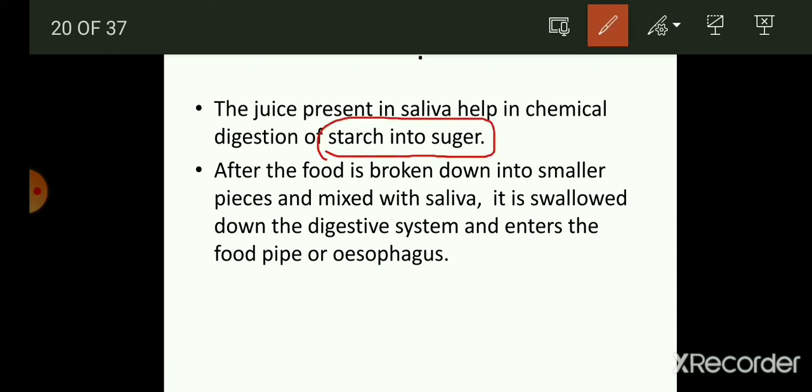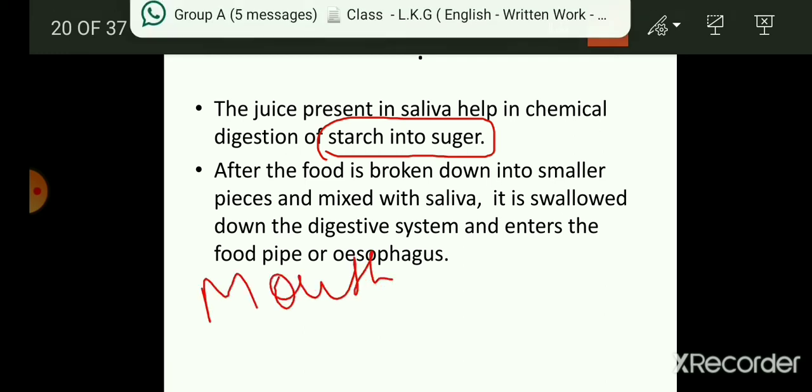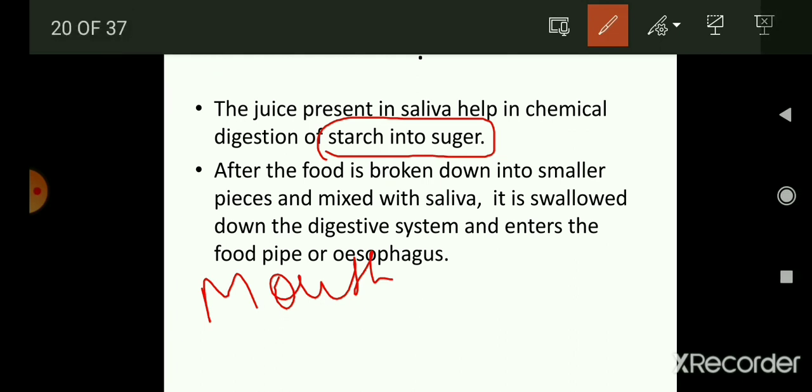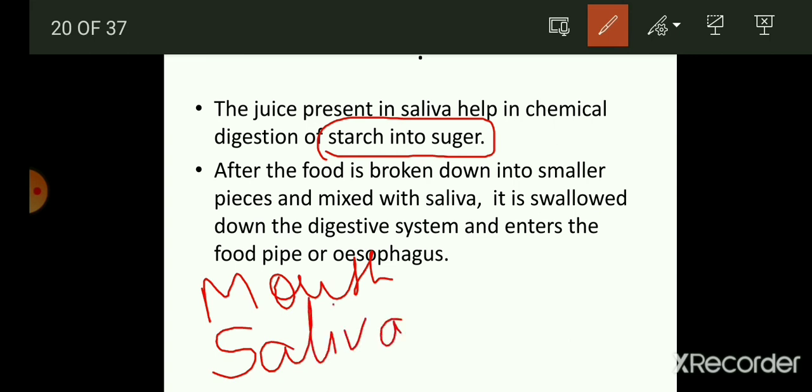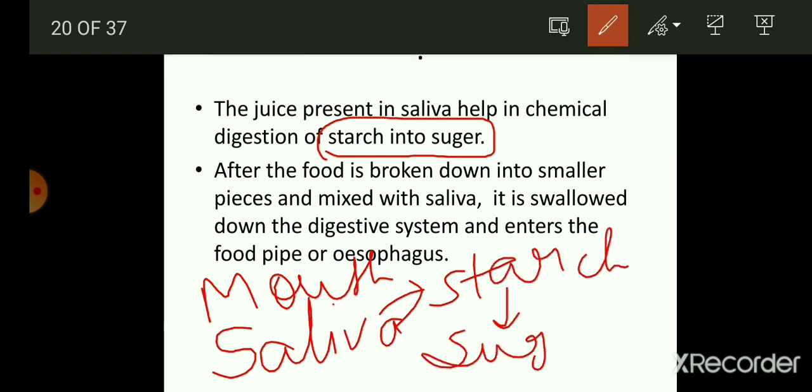Students, the digestion process is started in our mouth, because our mouth has saliva which helps in digestion of starch into sugar. So when this question is asked to you, where digestion is started, the answer is the mouth.